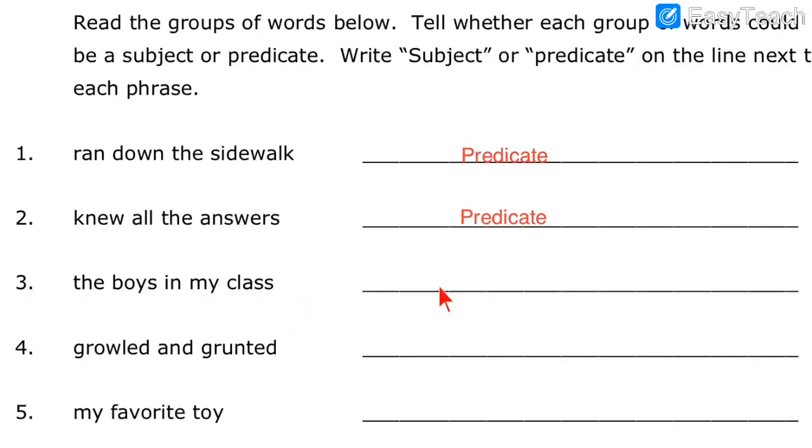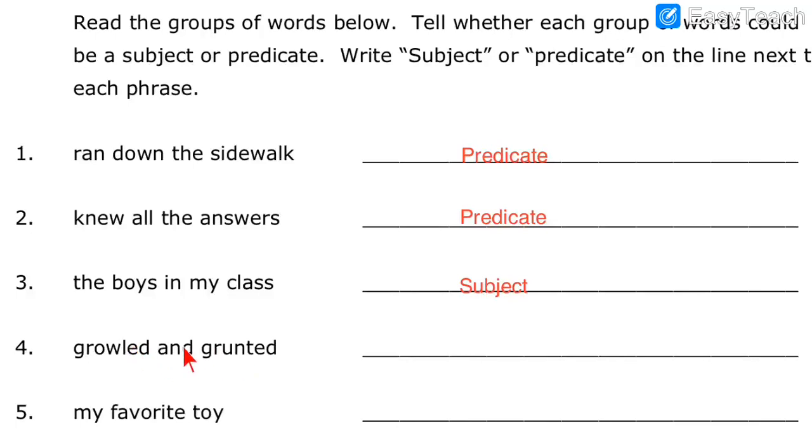Number 3, the boy is in my class. Now read the phrase carefully. The boy is in my class. Now this is something incomplete. But can I see the verb over here? No, the verb is not given over here. The verb is not given, the doer is given. Who is performing the action? The boy. So that is called the subject because the verb is not given. So here we have to write subject, because the verb is missing in this phrase.